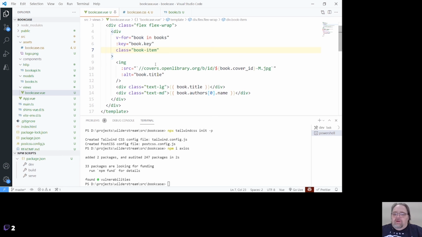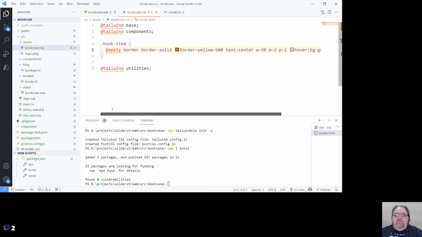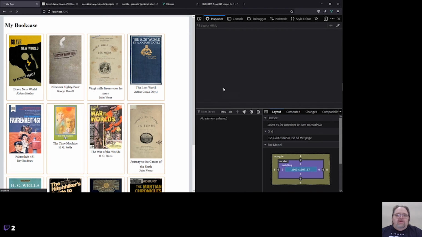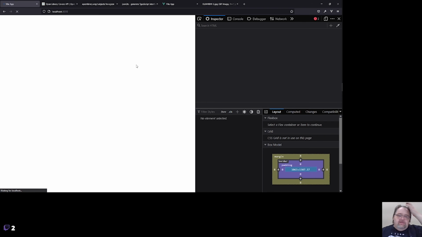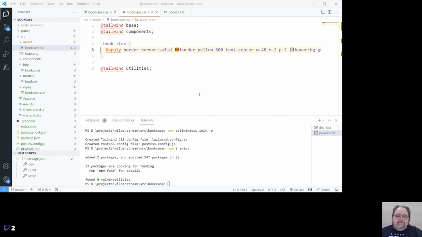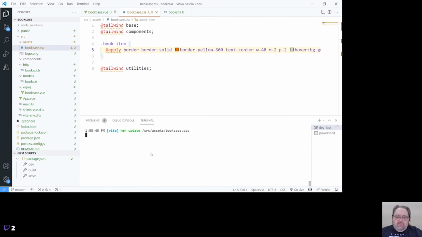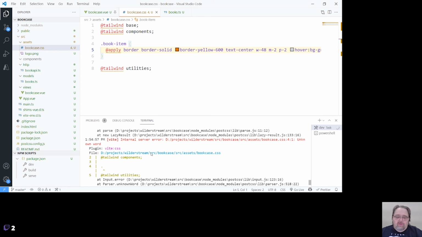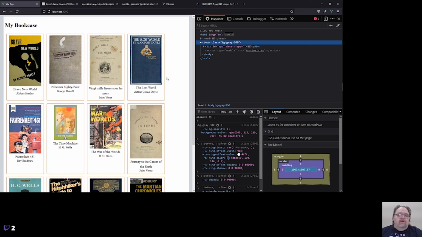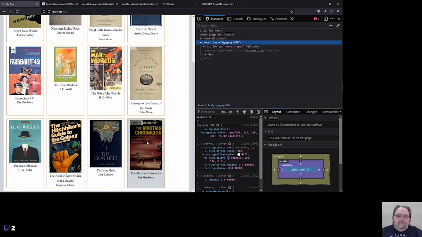So that the markup is still clean, but once I've prototyped it to look the way I want, I can do apply, and if we've done it right, we should get the same look and feel, right? All still magically works. It's trying to reload it for some reason. Did I throw an error? Nope. It just hated me for a second.